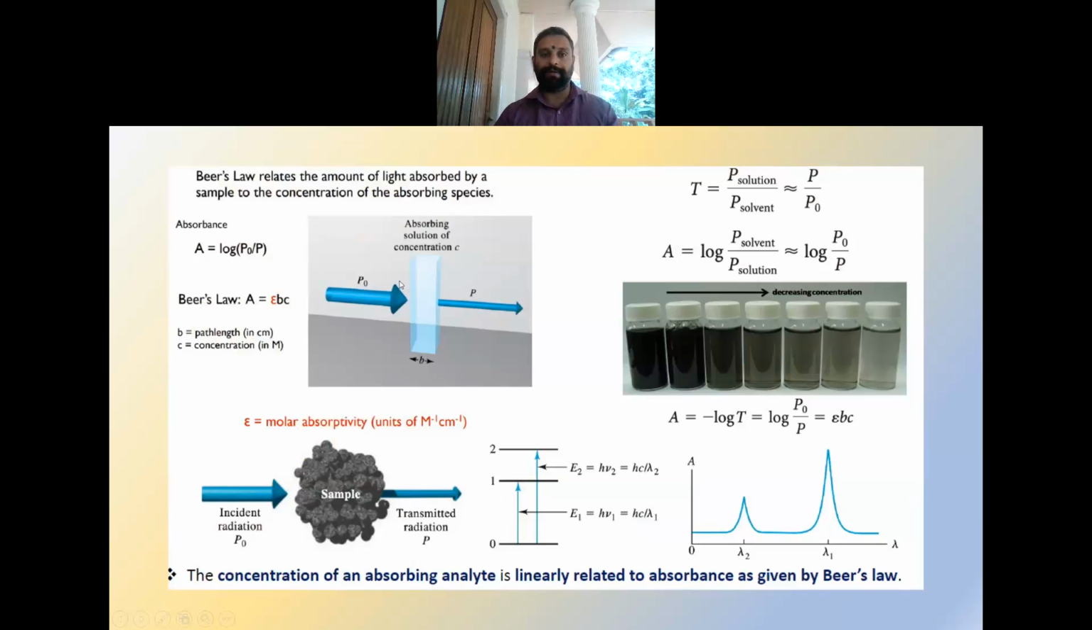Here is a simple example. P0 is the incident power of the light and P is the transmitted power of the light. Log of P0 by P gives the absorbance, and transmittance is given by the ratio of P by P0. So absorbance can be represented as minus log of transmittance. That absorbance value is equal to epsilon into BC, which is termed Beer's law. Here B is the path length, C is the concentration, and epsilon is the molar absorptivity.